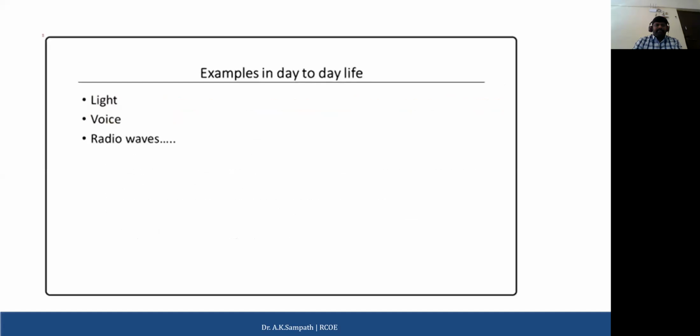Now these are some examples we see of electromagnetic signals: light waves, voice, radio waves, broadcasting, TV, and mobile phones, whatever we use. All these use microwaves. All of them are examples of electromagnetic waves which we use in our daily life.